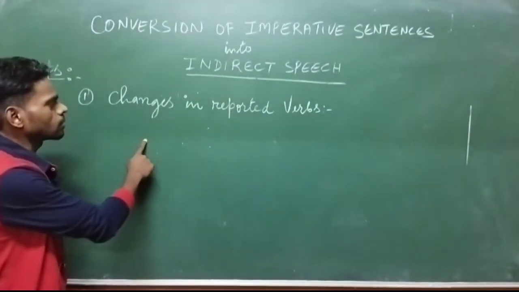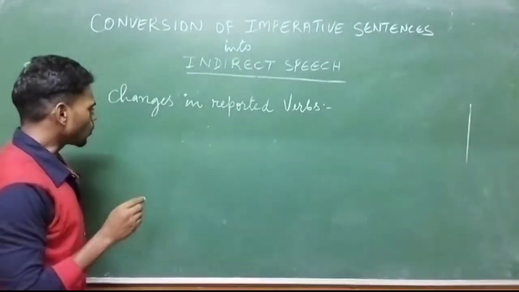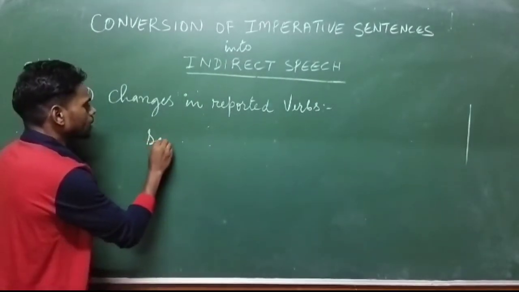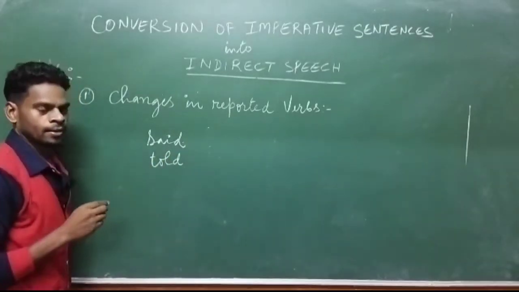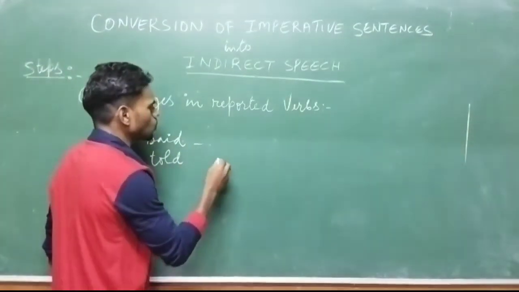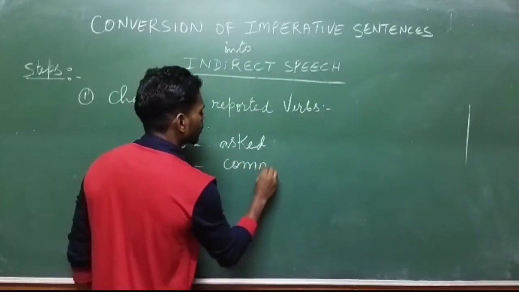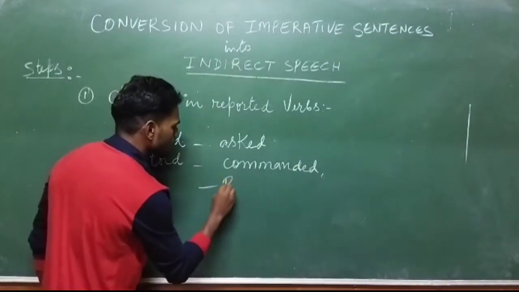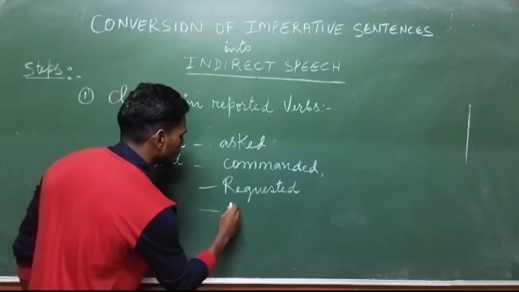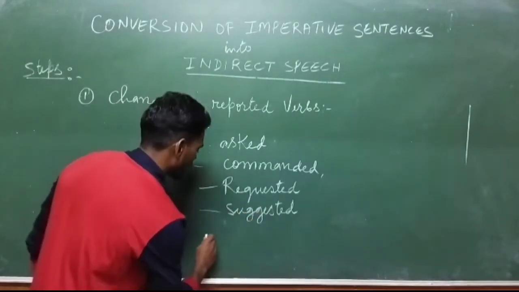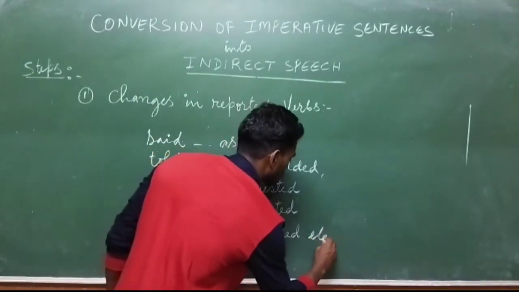First one, changes in reported verbs. If the reported verb said or told is there, then it will change into asked, commanded, requested, suggested, demanded, and so on.